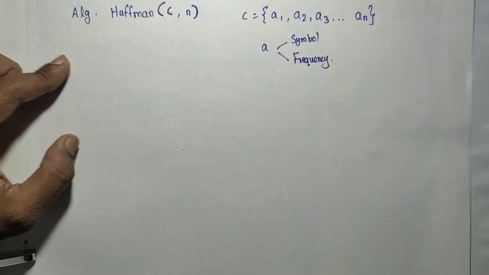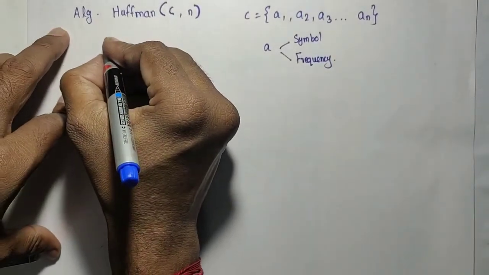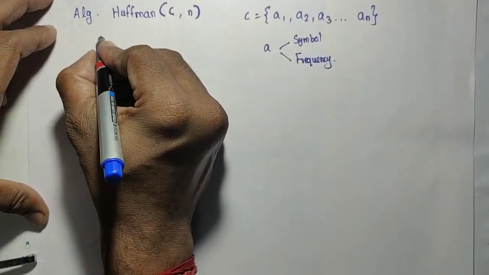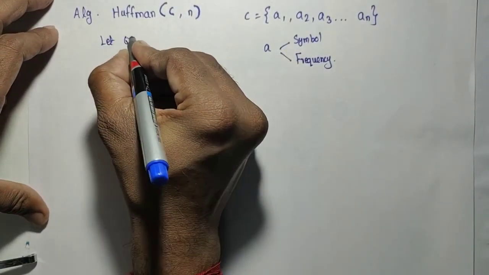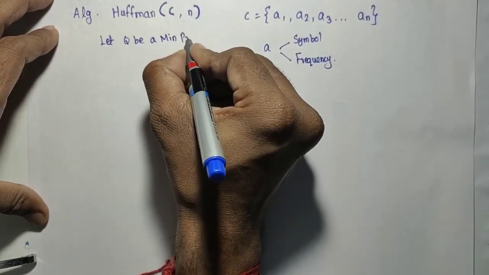Okay. So now the algorithm starts with a priority queue. We need to consider a min priority queue. So let Q be a min priority queue.